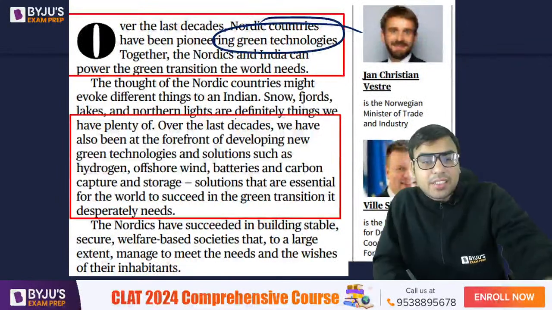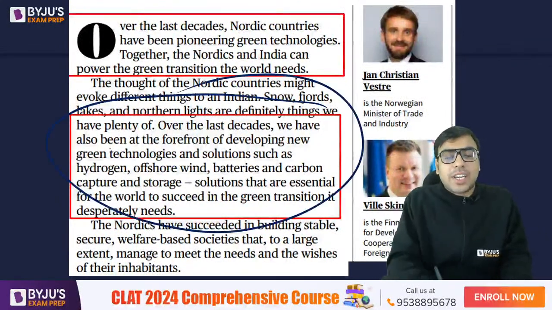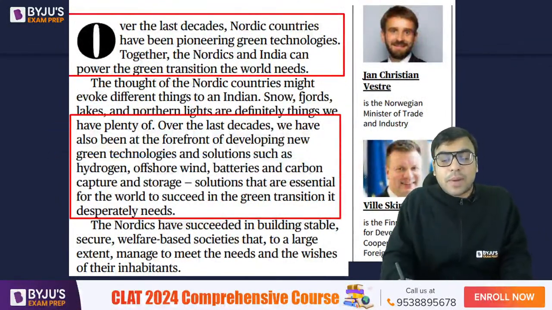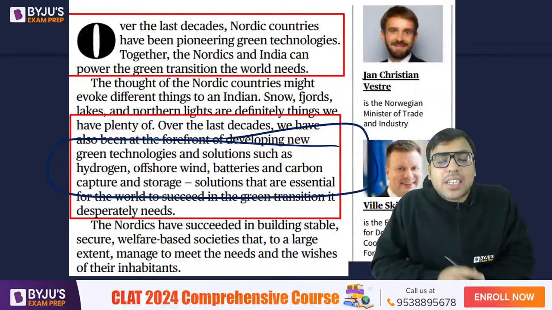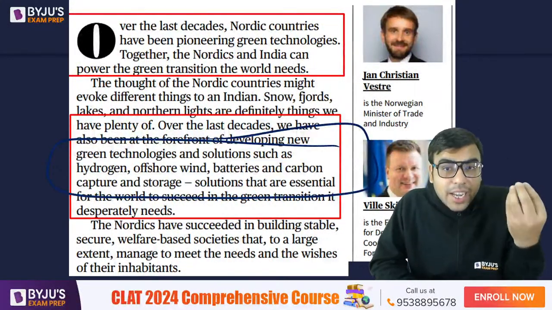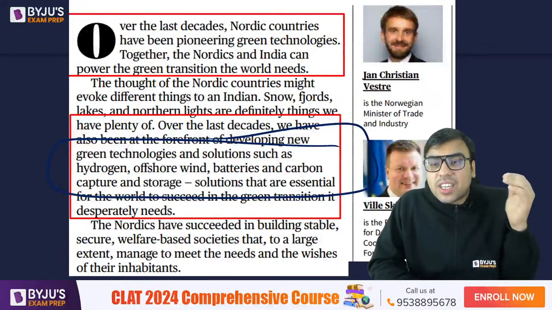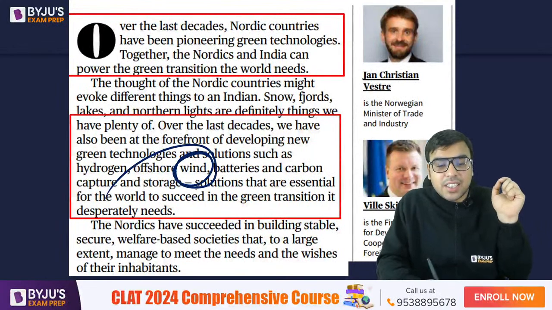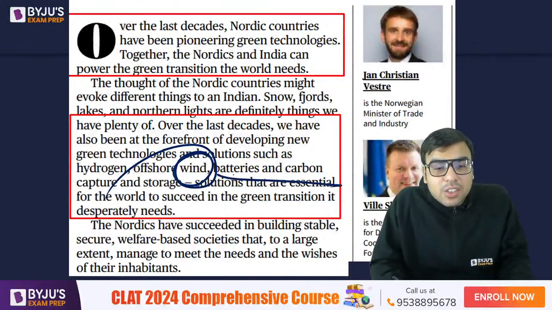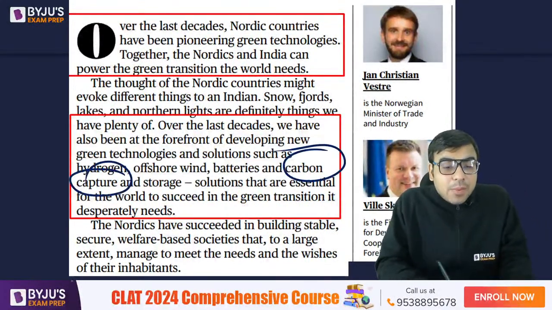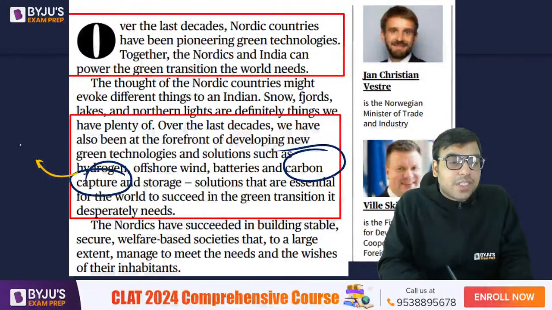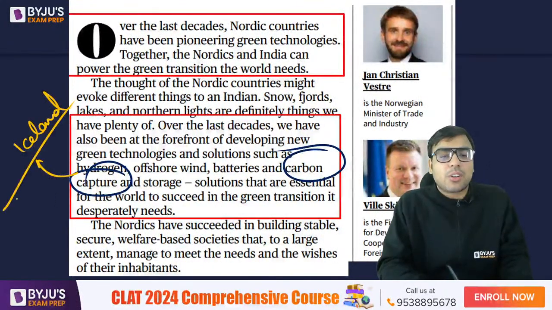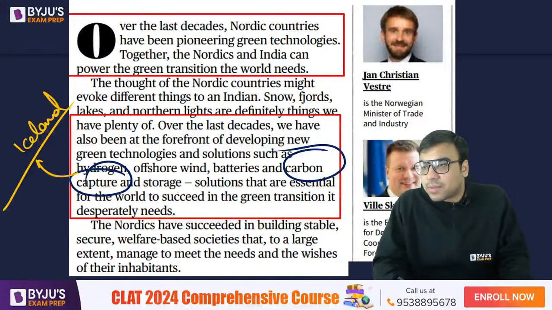Over the last decades, we have also been at the forefront of developing new green technology and solutions such as hydrogen, offshore wind, batteries, carbon capture, etc. So that is what he is talking about, the hydrogen gas, hydrogen energy, which is considered very environment friendly. Wind energy, we have discussed it, electric vehicles and all. Carbon capture, this has been done by Iceland. I hope you are aware of this. You understand the concept of carbon capture? Anyone?